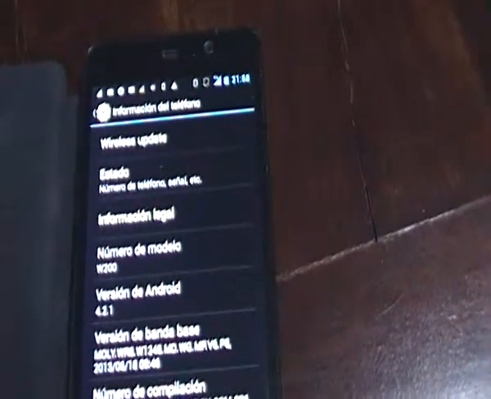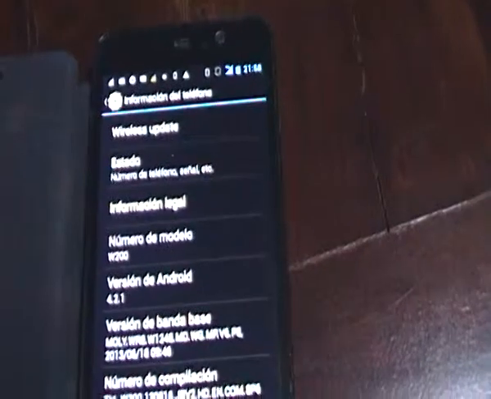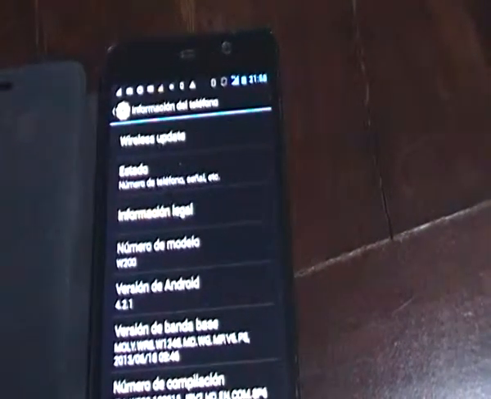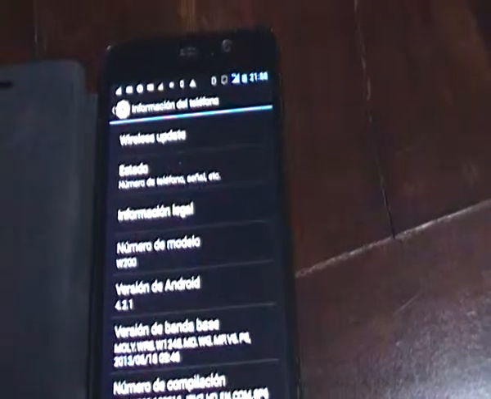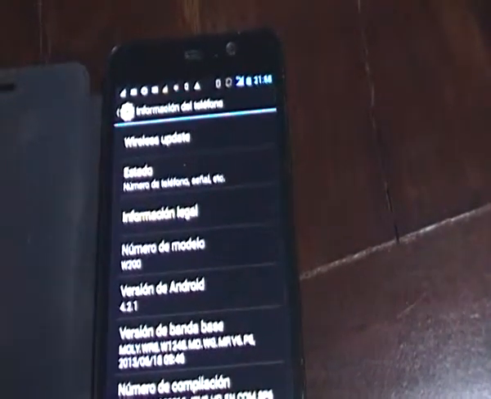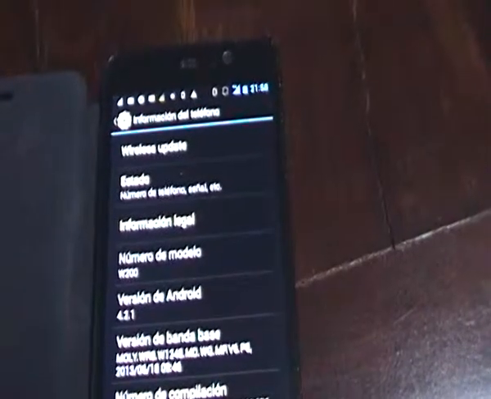The camera doesn't work, and I deleted all my data because I restored the initial value of this mobile, the data of manufacture.